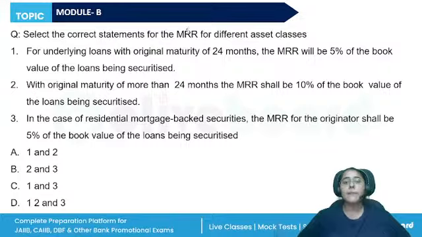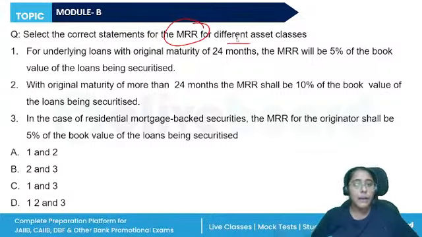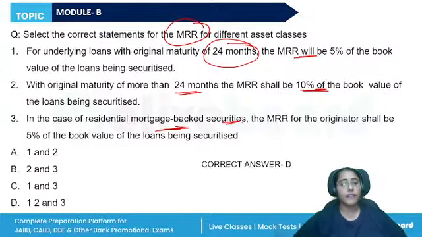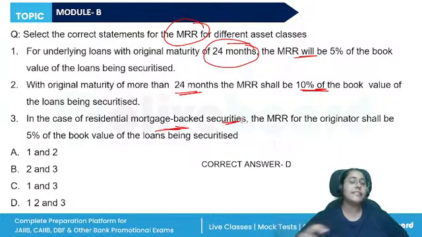Select the correct statements for the MRR, the minimum retention requirement. A minimum value of the loan asset has to be retained by the bank, and then the remaining they can transfer to the SPV. So what is the MRR? For underlying loans with original maturity up to 24 months, 5%; more than 24 months, 10%. In case of residential mortgage-backed security, the MRR will be 5%. All of these statements are correct.